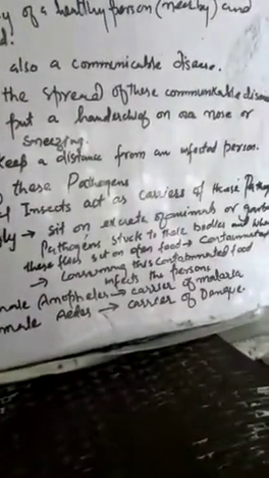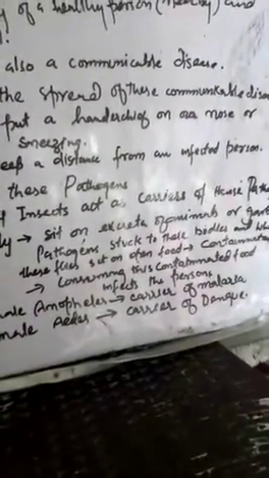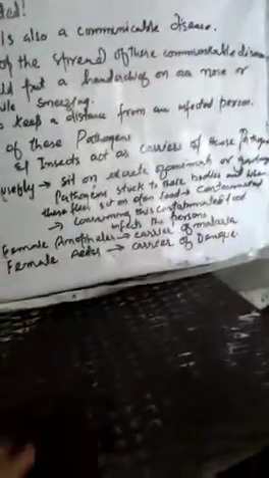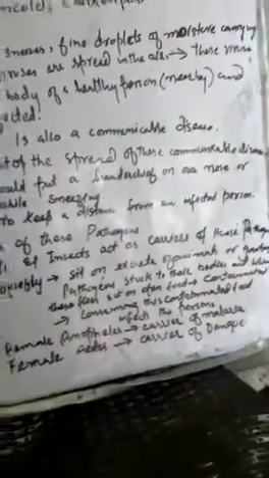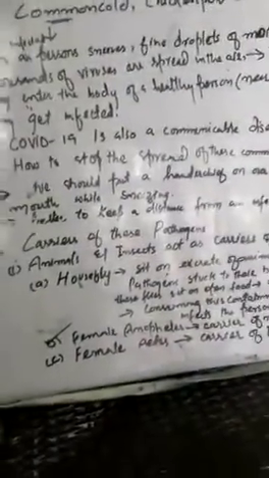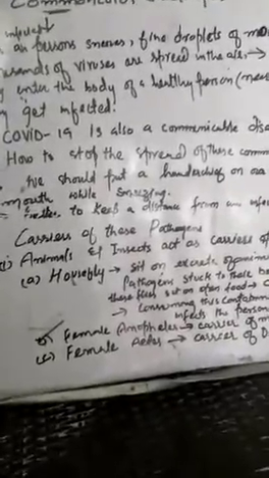Another example is the female anopheles. It's a carrier of the malaria causing plasmodium. Actually, this female anopheles is a carrier for this plasmodium that causes malaria. Another example is the female Aedes. It's also a carrier of dengue.